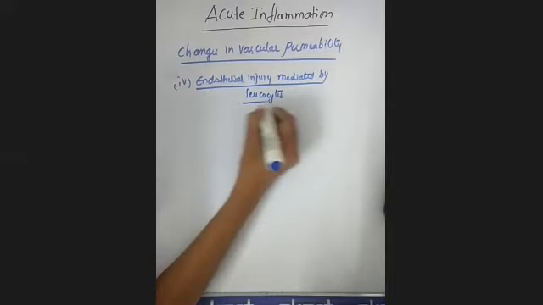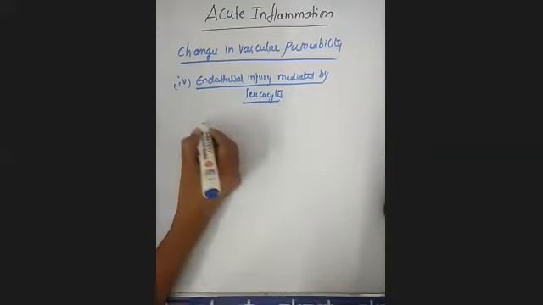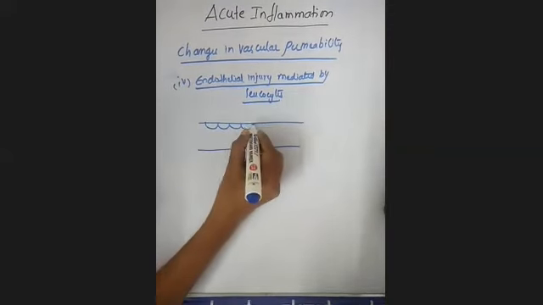We'll see what happens in case of endothelial injury mediated by leukocytes. Here, there will be adherence of leukocytes to the endothelial cells. I already told you in the previous class, this is the endothelial cells.